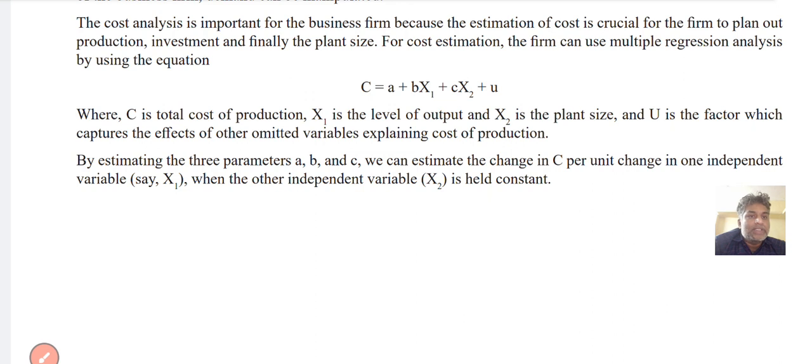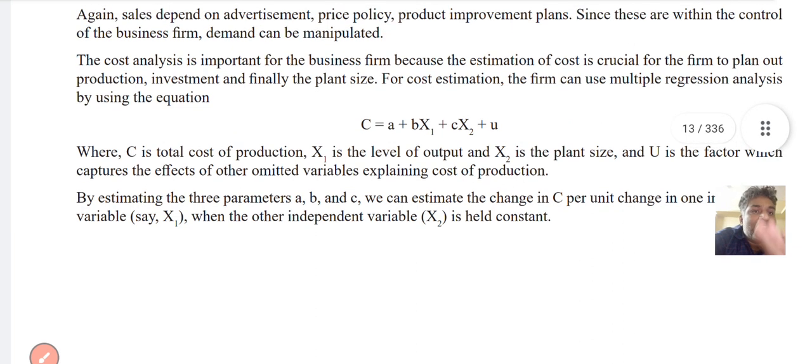So x1 is one independent variable, and x2 is held constant. If you understand this, you can understand the formula easily. So for the cost analysis purpose, the business firms can use this formula: C equals A plus b x1 plus c x2 plus U. This is the cost analysis.